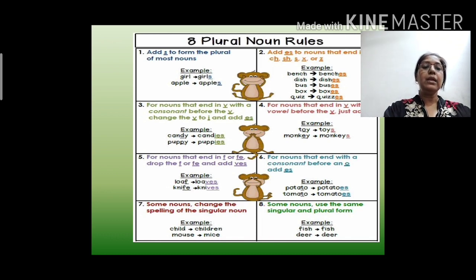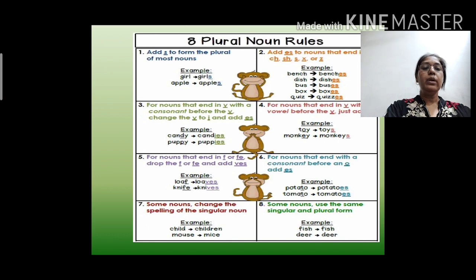For nouns that end in F or FE, drop the F or FE and add VES. Any word which ends with F or FE, we have to skip that F or FE and instead we will be writing VES at the end of the word when we are changing it into plural form.